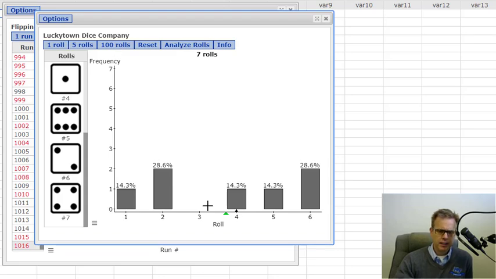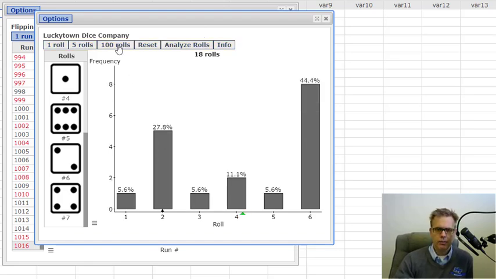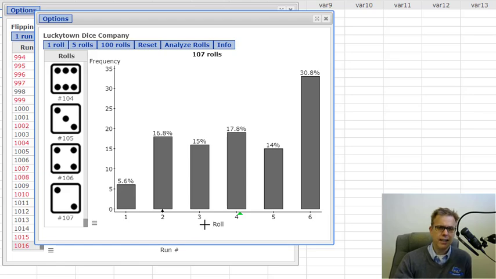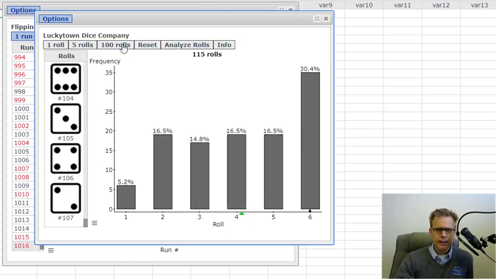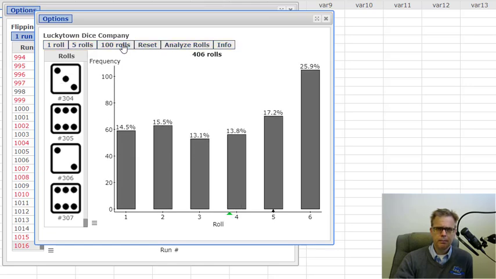We didn't get any 3s. We don't find that super odd, right? Or 7 rolls. That's not super unlikely to happen. But if we roll 100 times and didn't get any 3s, then we'd be a little questionable. So what do we notice here first off? What stands out? Yeah, a whole bunch of 6s. Let's do this maybe a total of close to 1,000 times.